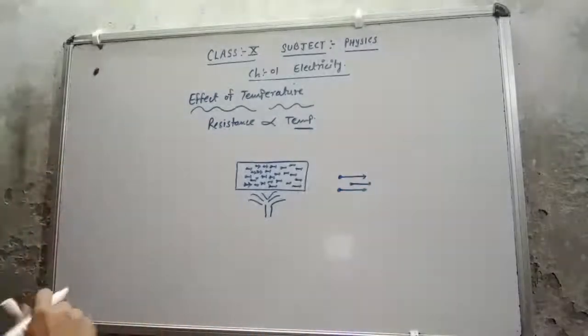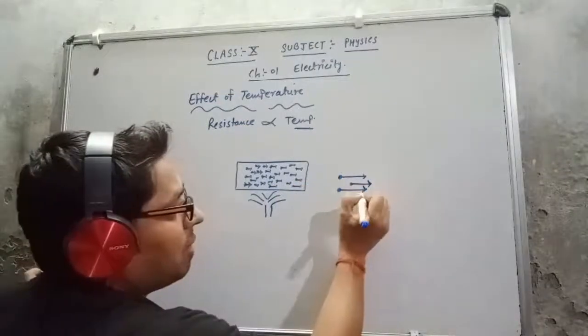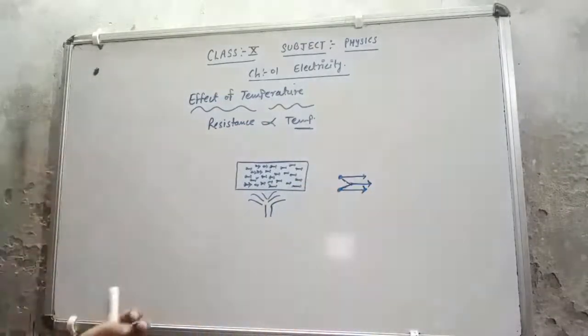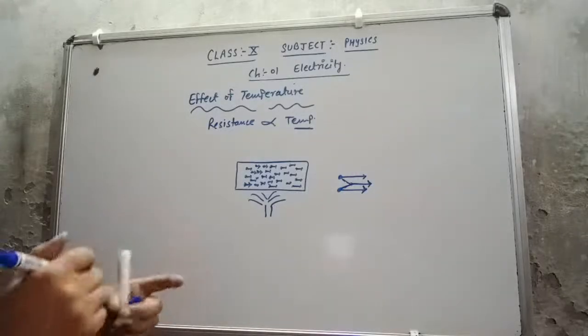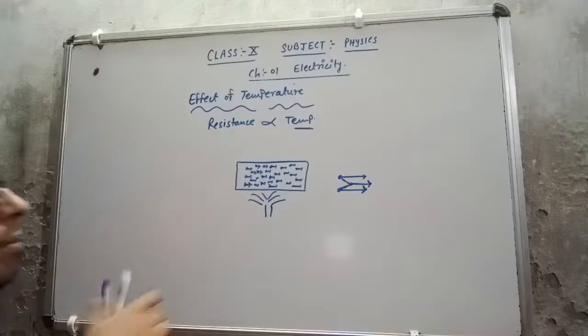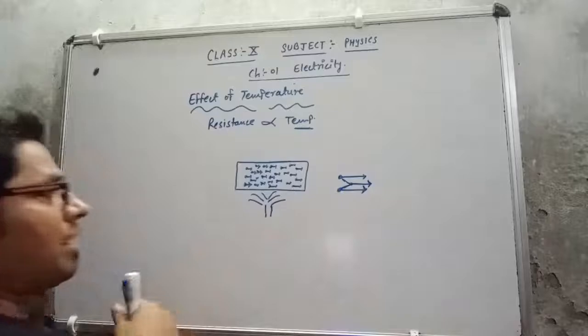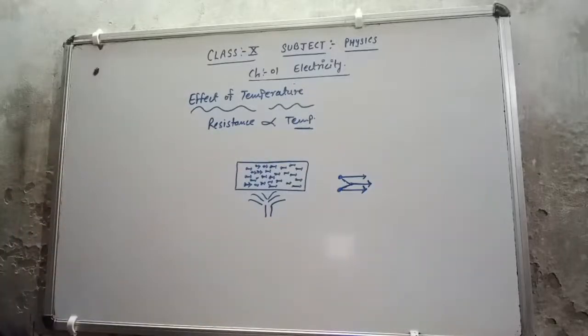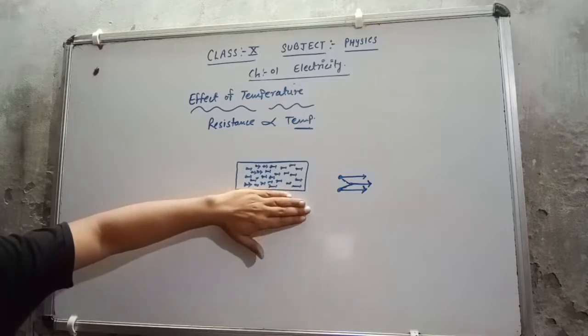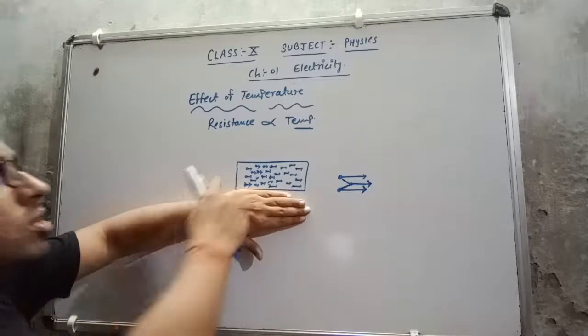As I increase the temperature, what will happen? They are going to interact with each other, meaning they are going to collide with each other. As they collide, the number of electrons that pass through the conductor is going to decrease. That means the resistance increases, because before increasing the temperature they were moving continuously through this conductor.